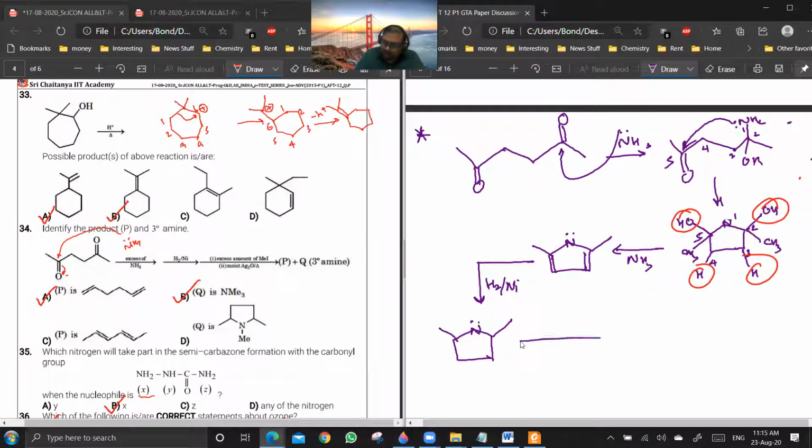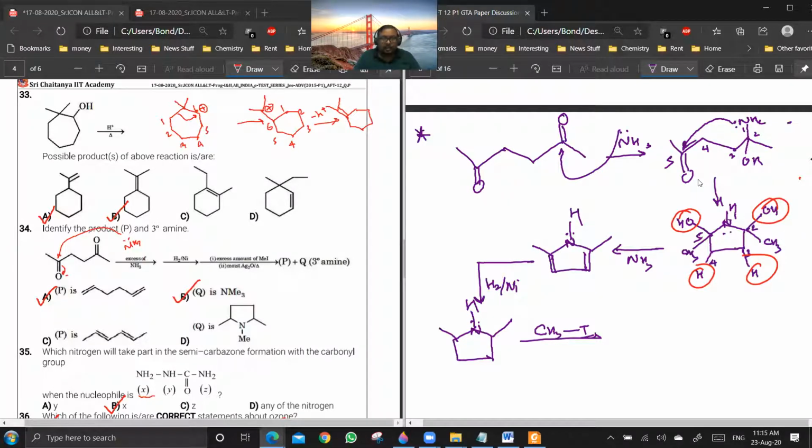Now after this, you are going for what you call Hoffman's exhaustive methylation. So what will happen is that there's a hydrogen here also. You are getting now how we are writing hydrogen. First, it forms NH2 plus, then it loses an H plus. Everyone is clear about this?